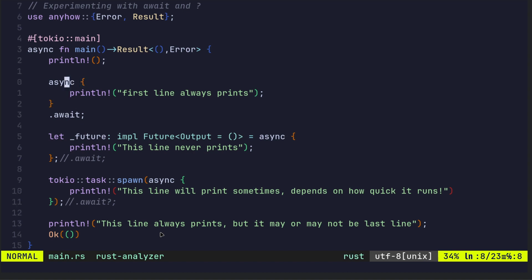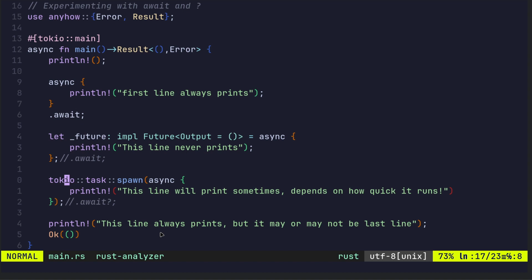So async returns a future, and if you use await with the future, everything's good. If we don't use await, the future returns and nothing happens. It's just a future. A future is an object, but it's nothing that actually gets used, processed.